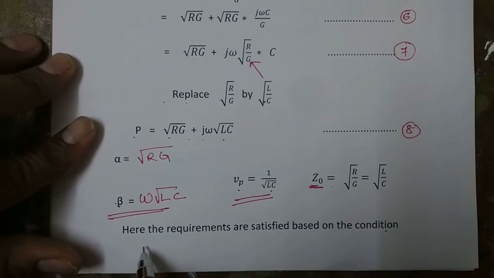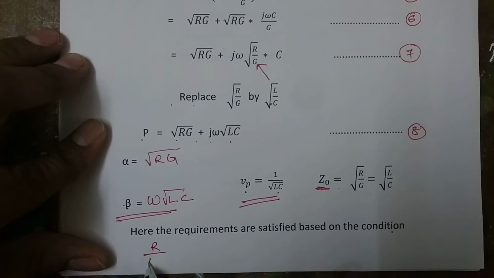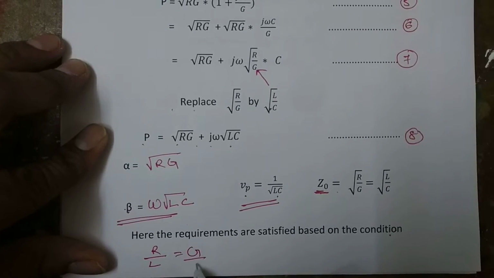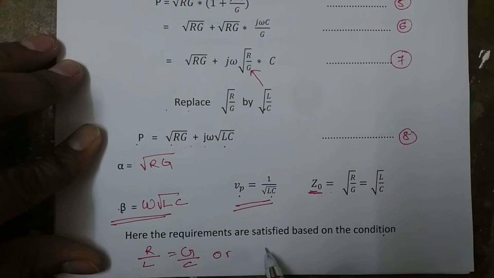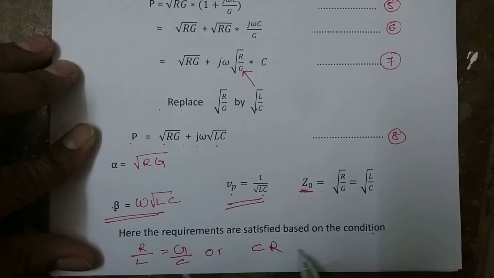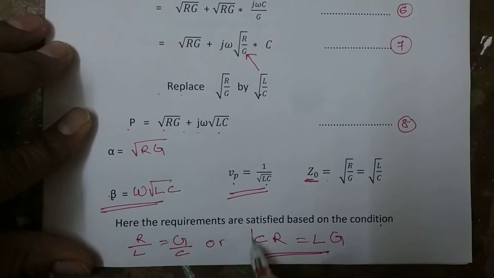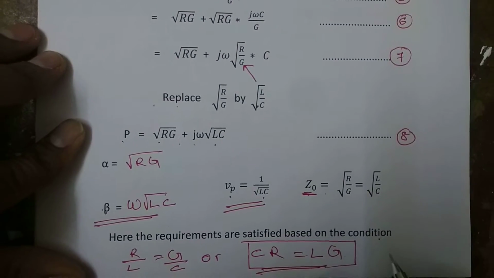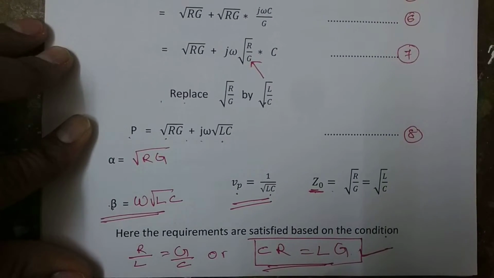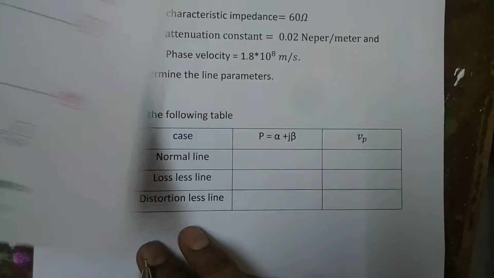Equation number 4 can also be written as R by L is equal to G by C, or CR is equal to LG. This particular equation is the condition for a distortionless line.